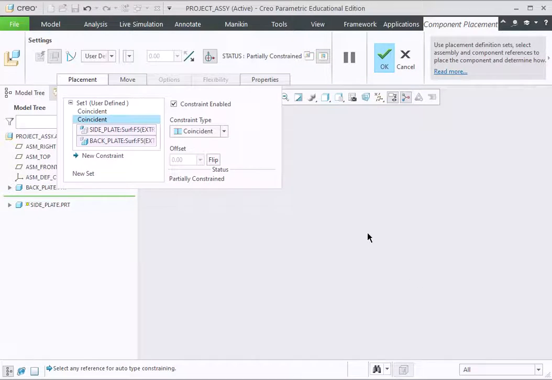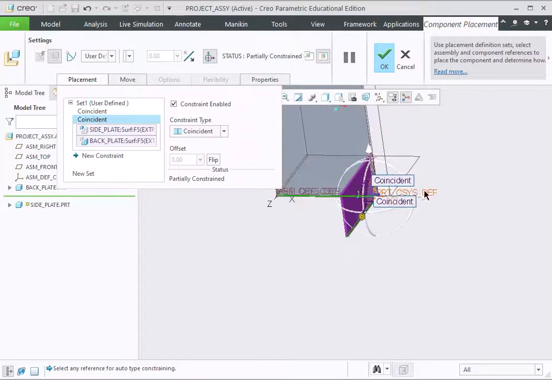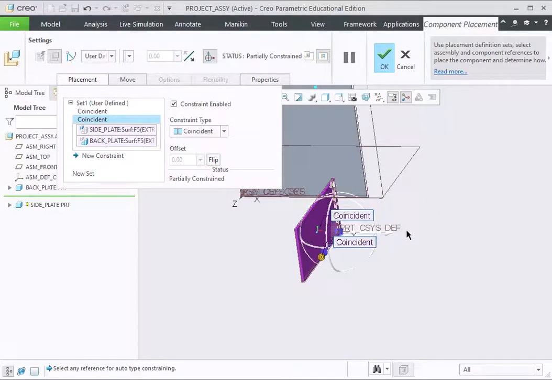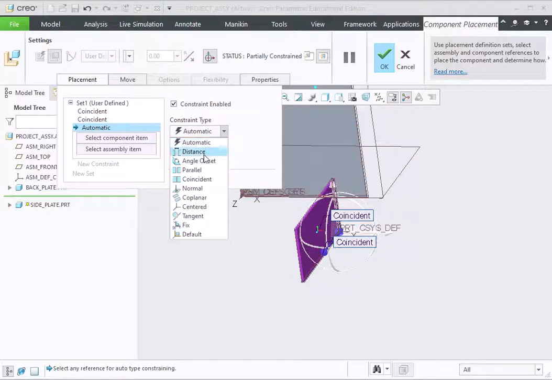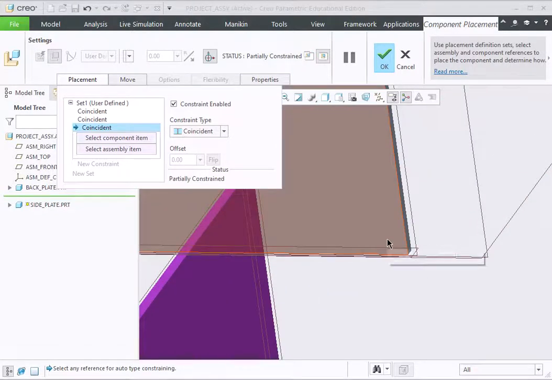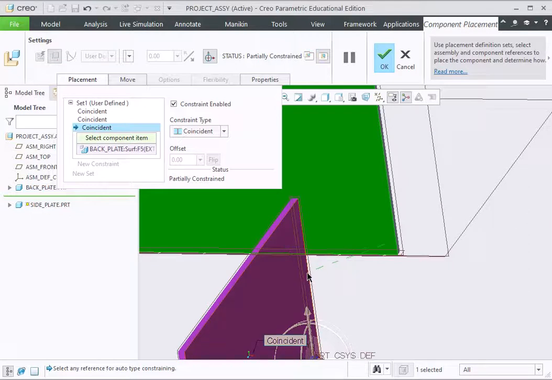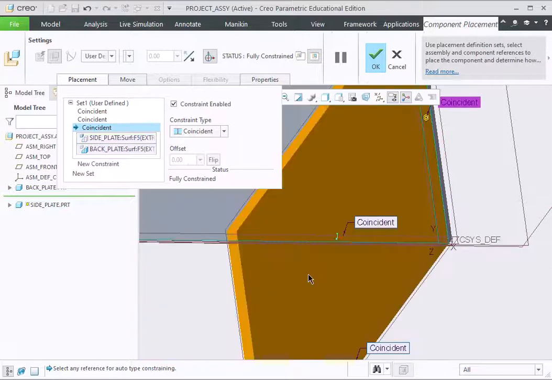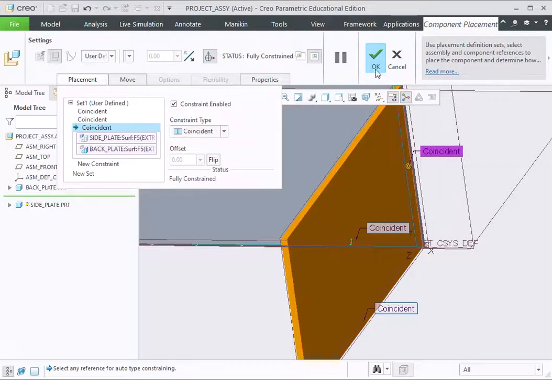And now we've 1 degree of freedom left. So we can drag it out in this direction. So finally, we want a new constraint, and again a coincident constraint. Let's just zoom in here, see what we're picking. That face to be coincident with. Now I'm right mouse clicking because it's not highlighting. Now it's highlighting, and now it's fully constrained.